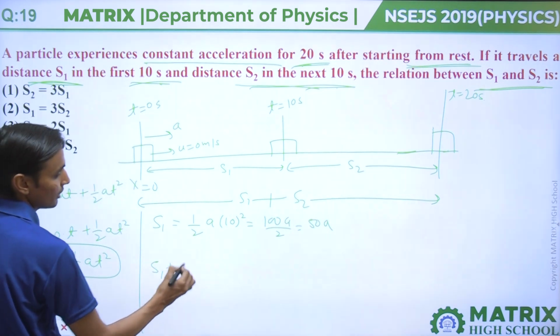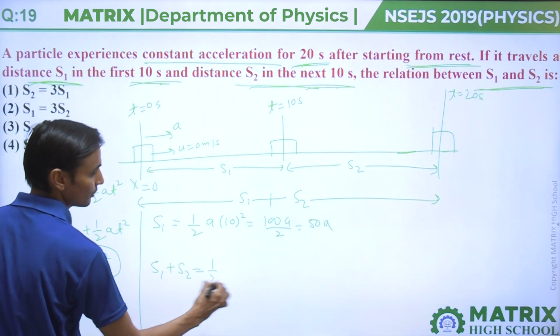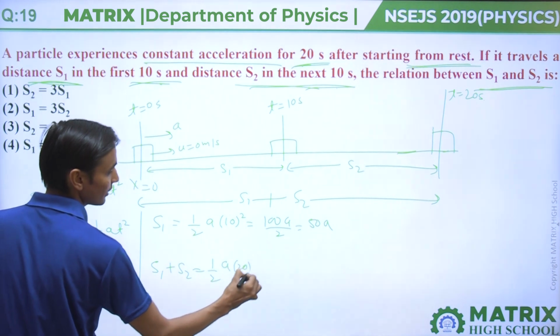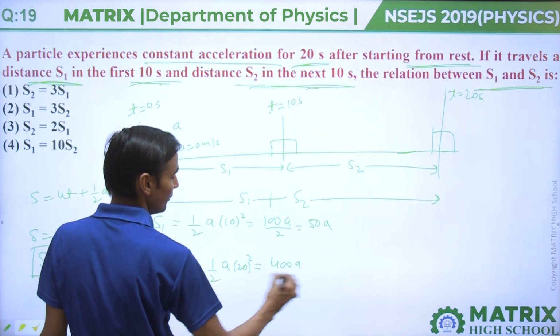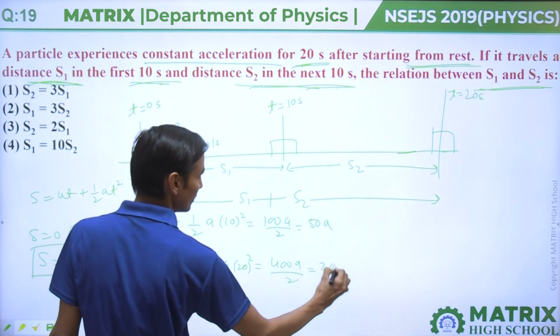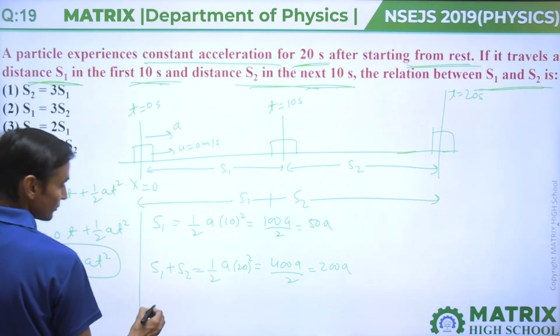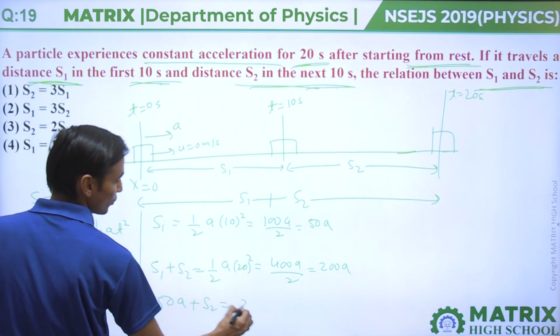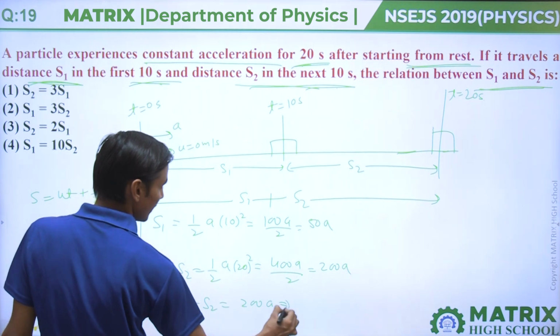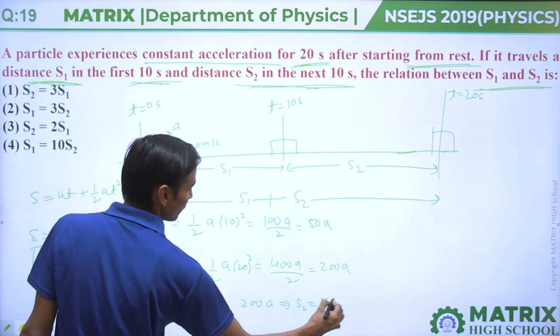Next we calculate s1 plus s2, the distance covered in 20 seconds, which will be 400a divided by 2, that means 200a. So s1 is 50a plus s2 is 200a, then s2 will come 150a.